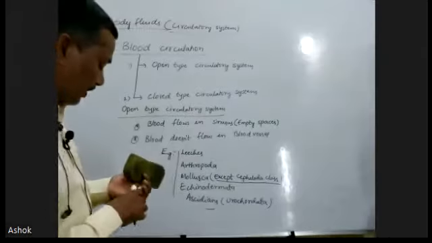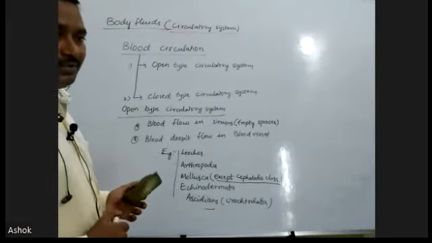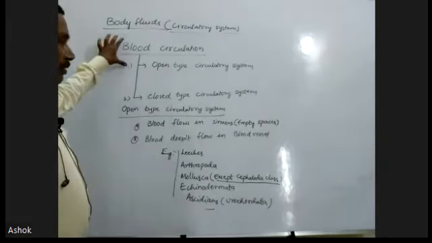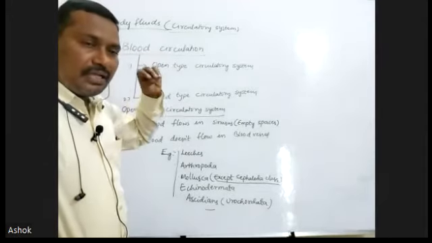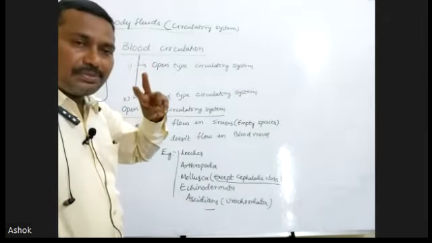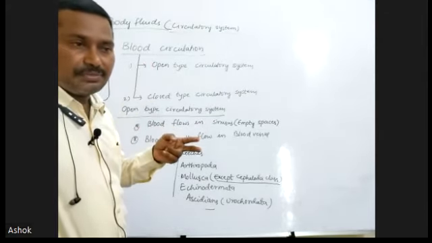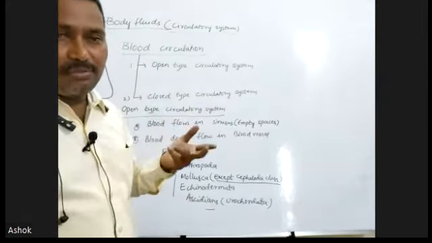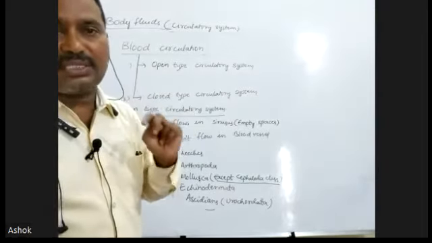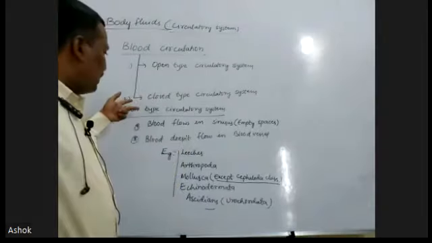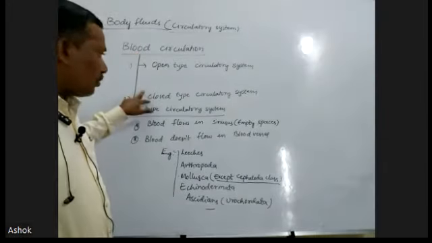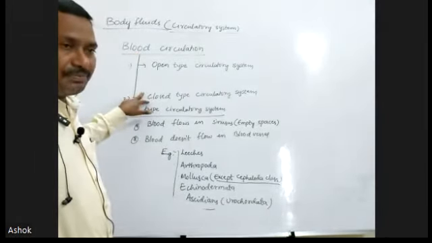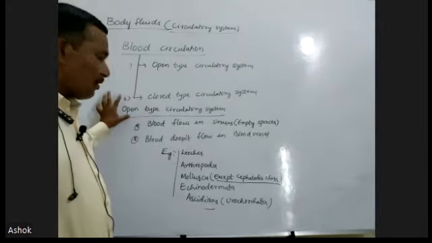Before that, I would like to give this information once again. Listen carefully. Blood circulation: among all animals, two types of circulation are present. The first one is the open type circulatory system, and the second one is the closed type circulatory system.